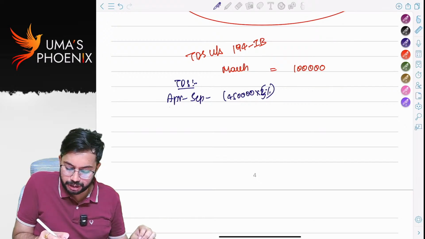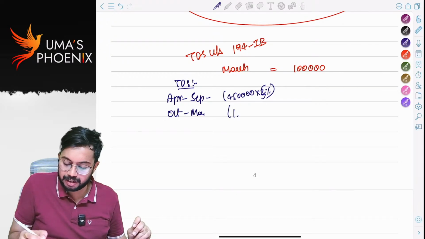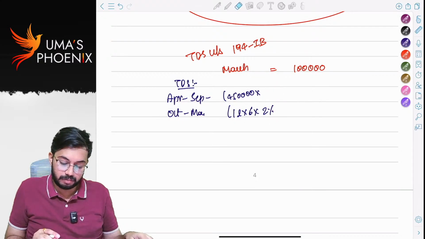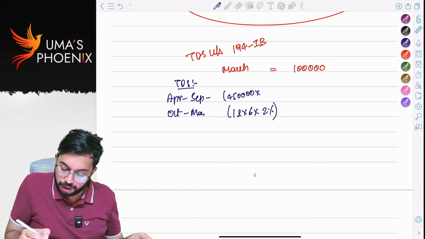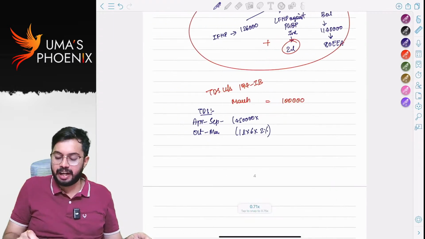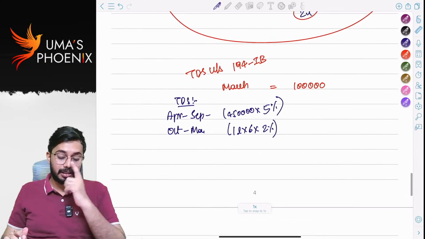October to March, 1 lakh into 6 into 2%. Here 4,50,000 into 5%. You can calculate the TDS amount accordingly. Okay, that's the answer.